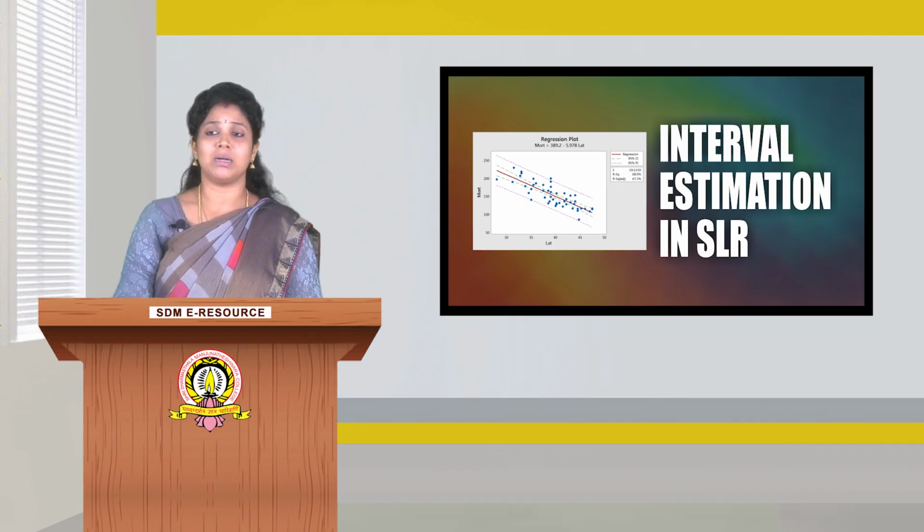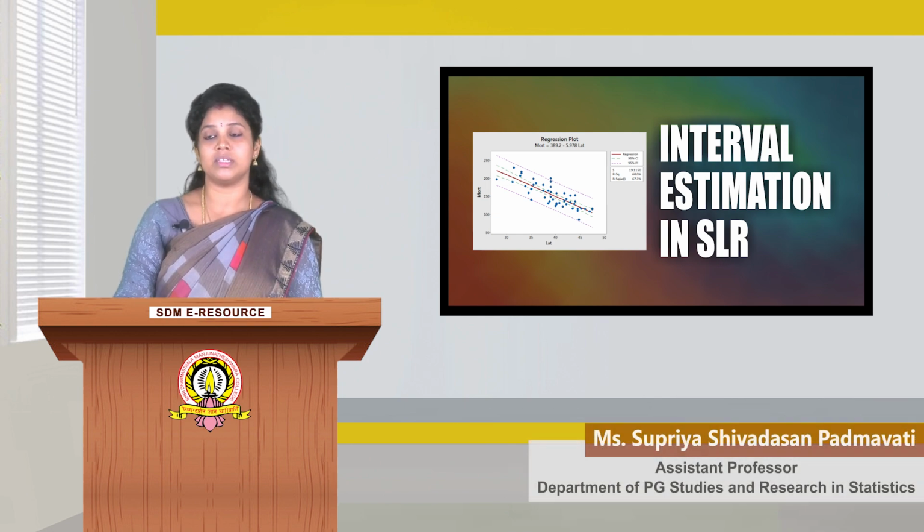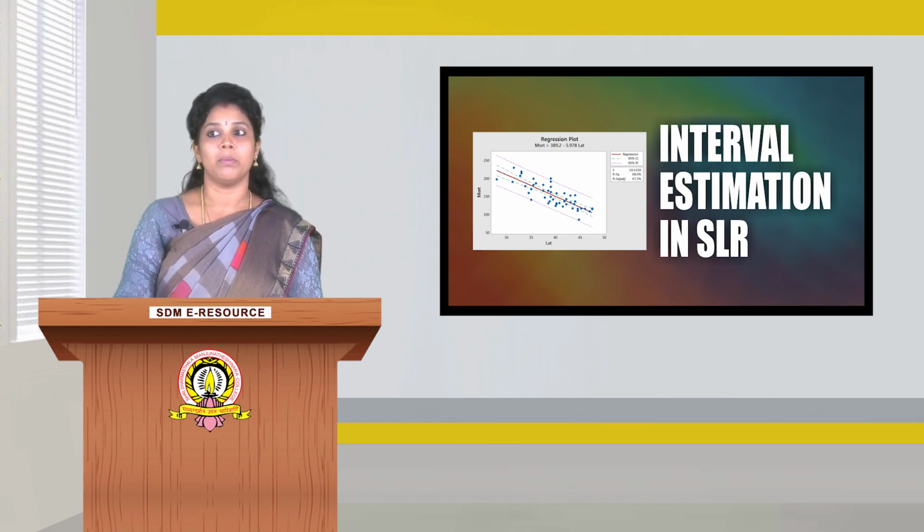Finally, if we compare the prediction interval with the confidence interval that we have discussed, the prediction interval at x naught is always wider than the confidence interval at x naught, because the prediction interval depends on both the error from the fitted model and the error associated with future observations.